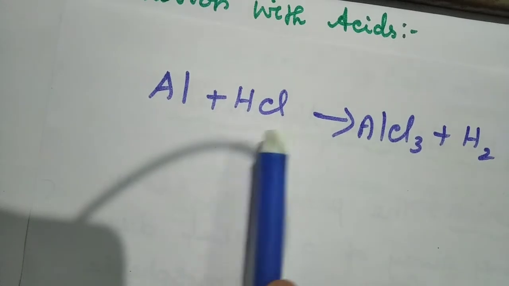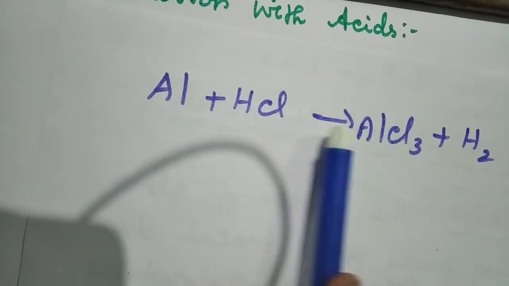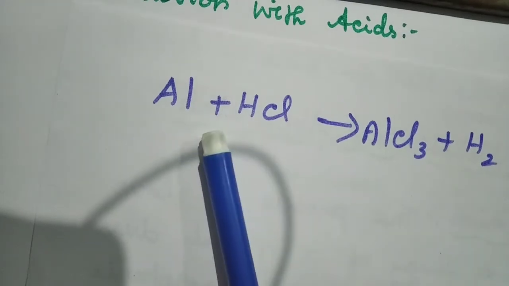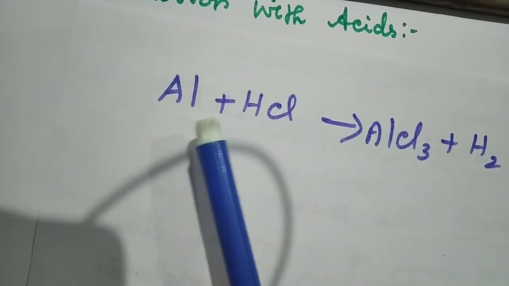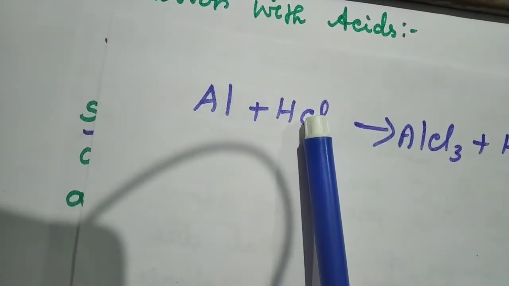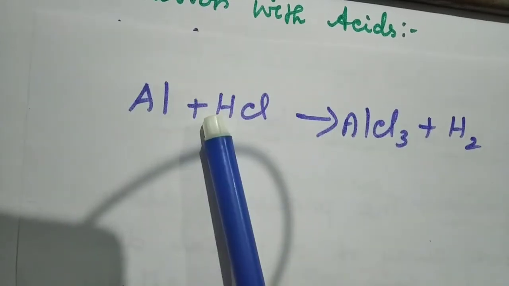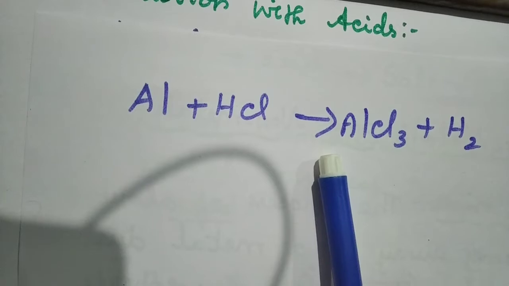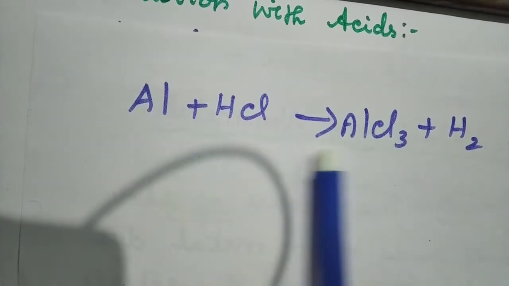Now, the first two equations are balanced. Now we can see the third equation. How is it balanced? Now when aluminum Al and HCl, hydrochloric acid, react to give aluminum chloride and hydrogen gas, we have to check whether the number of atoms on the left hand side is equal to the number of atoms on the right hand side. Then only we can say this equation is balanced.